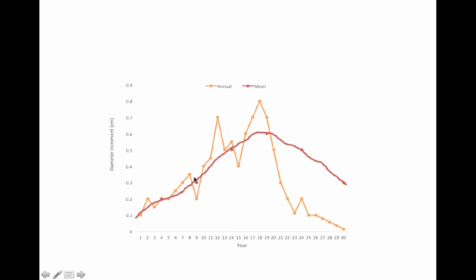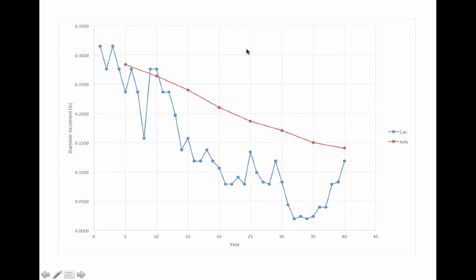And this kind of catches up with us in the mean annual increment. So in this case, it's every 5 years that we're getting an average. So on average, it's going that much. On average, it's going that. So we can see that. And sometimes it's not always the case.